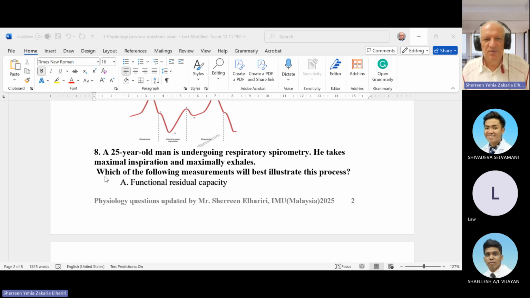Next, and it's important also, respiratory function tests. A 25 years old man is undergoing respiratory spirometry. He takes maximum inspiration followed by maximum expiration. Which of the following measurements best illustrates this process?